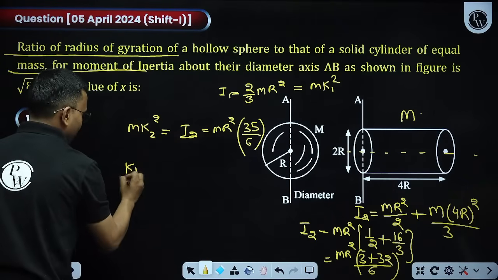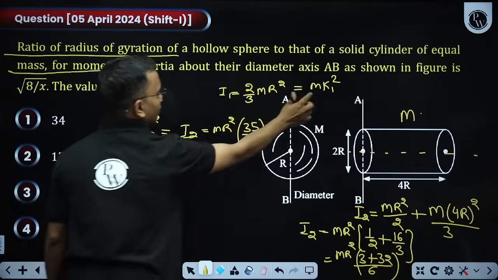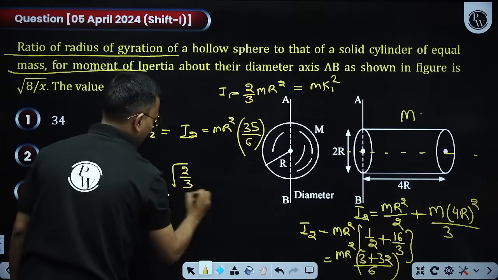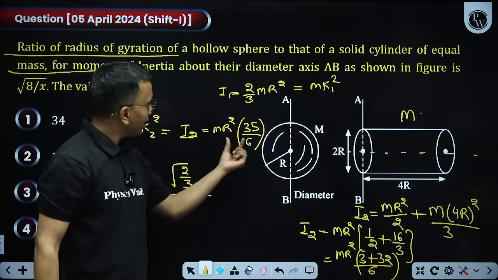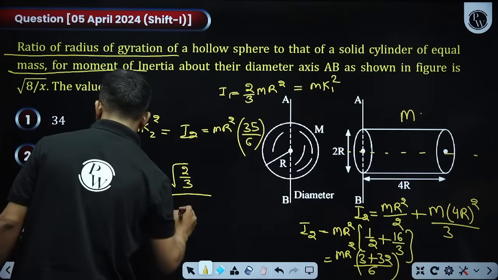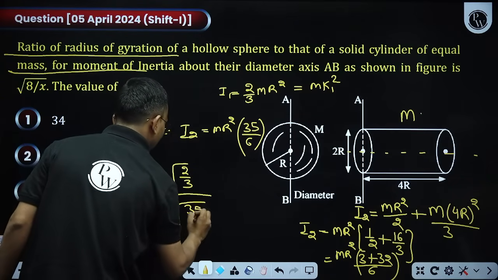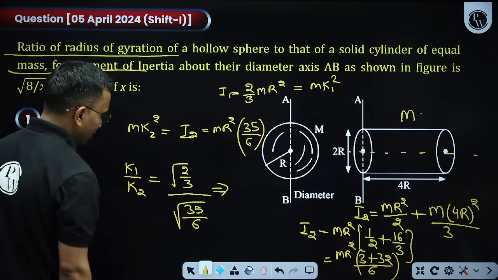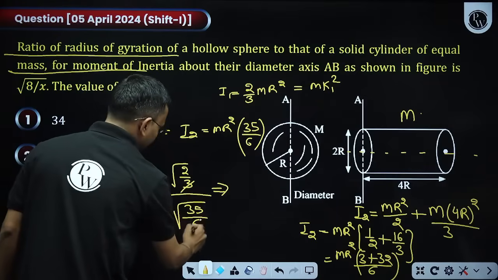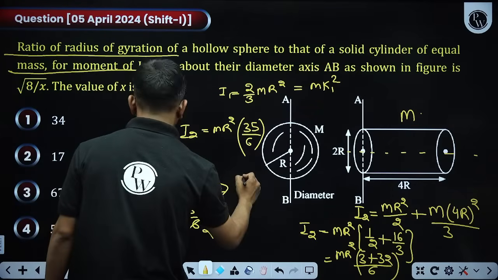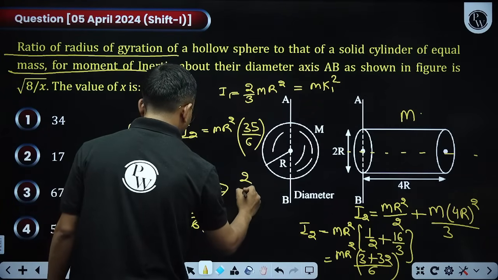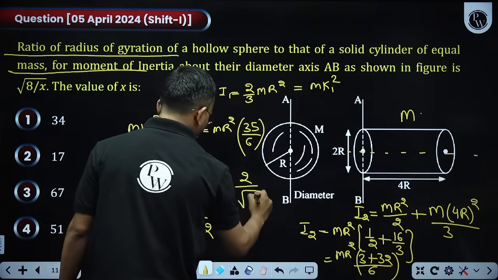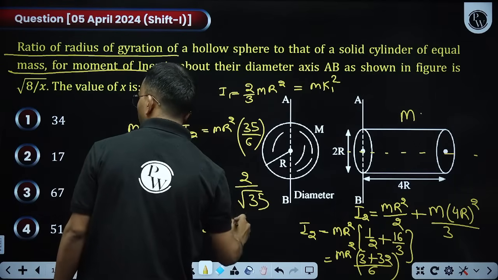So k1 by k2, what is k1 from here? K1 is equal to root of 2 by 3 into r, divided by, what is k2 from here? That will be root of 35 by 6 into r. How much is it now? 3 into 2, so this comes out to be 2 divided by, root 2 into root 2 is 2, 2 divided by root of 35. So this comes out to be root of 70 there.